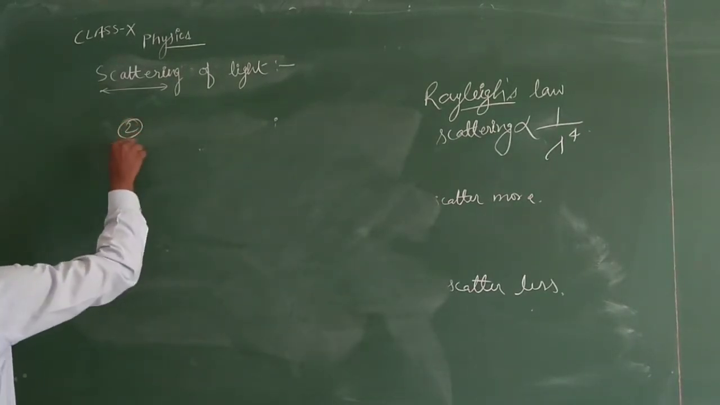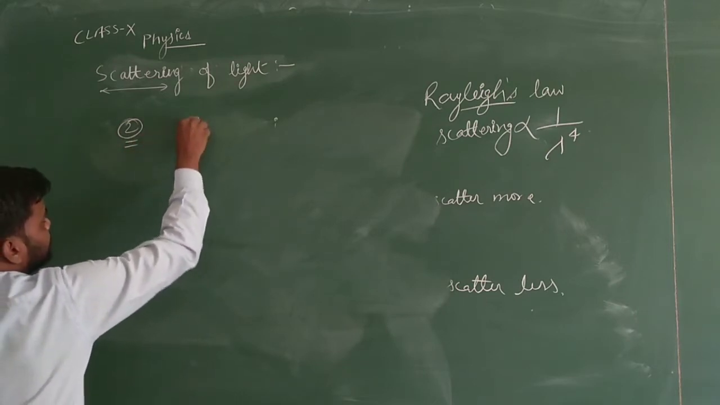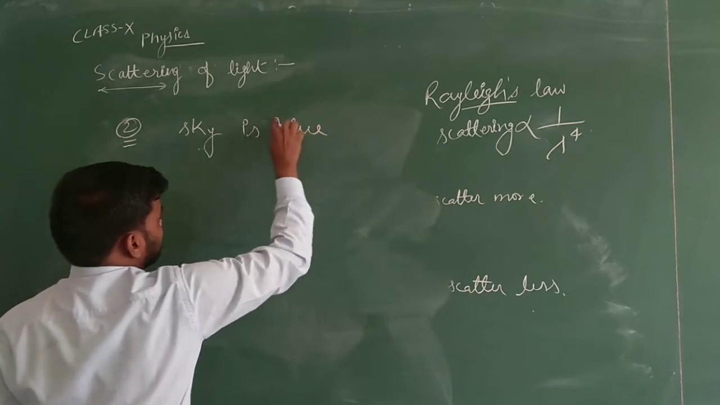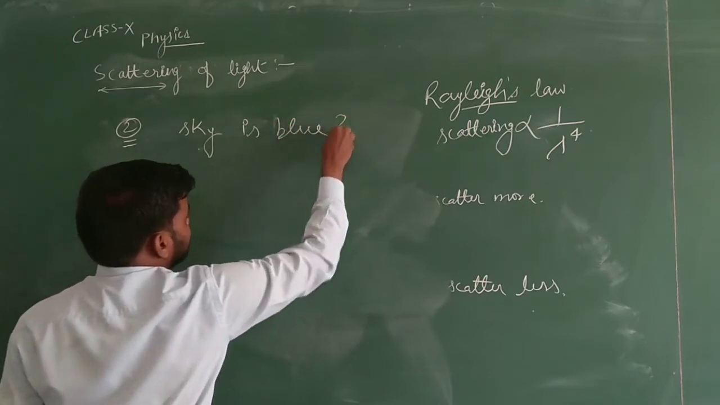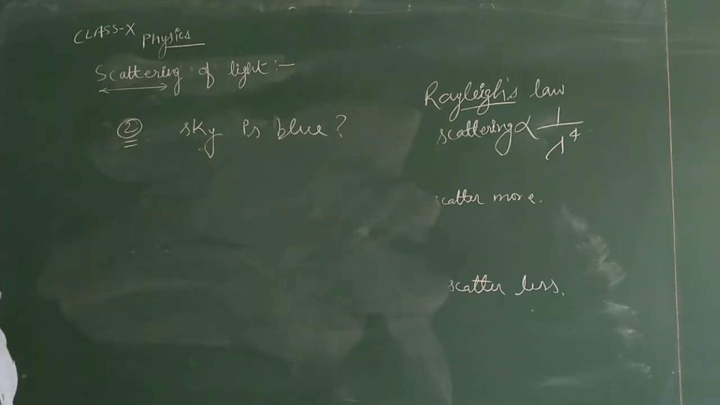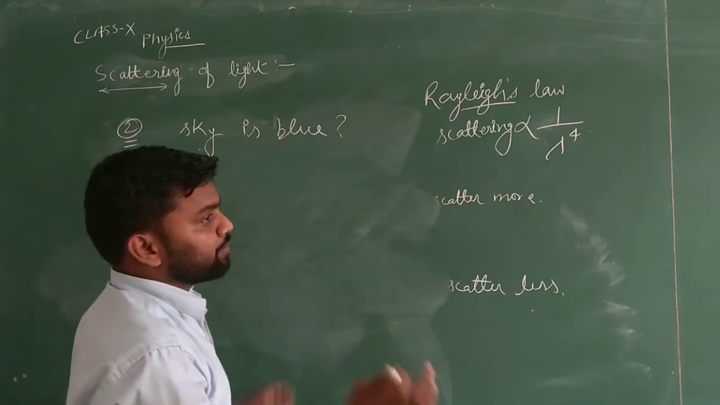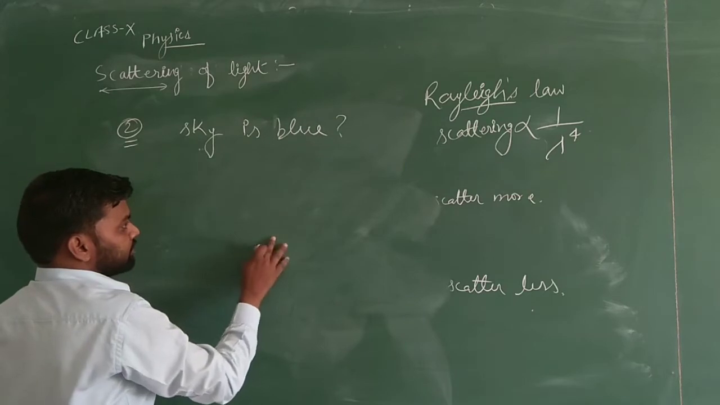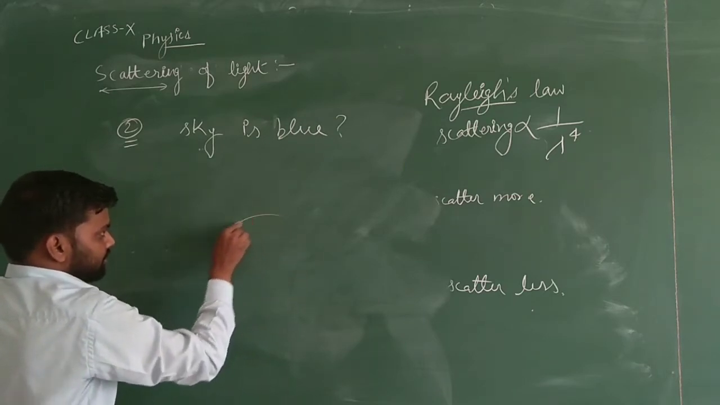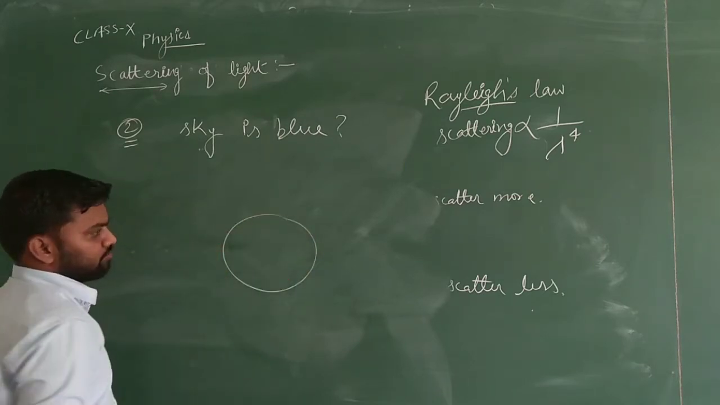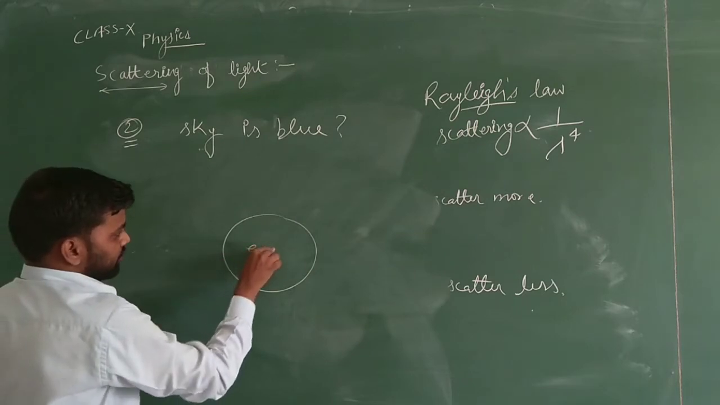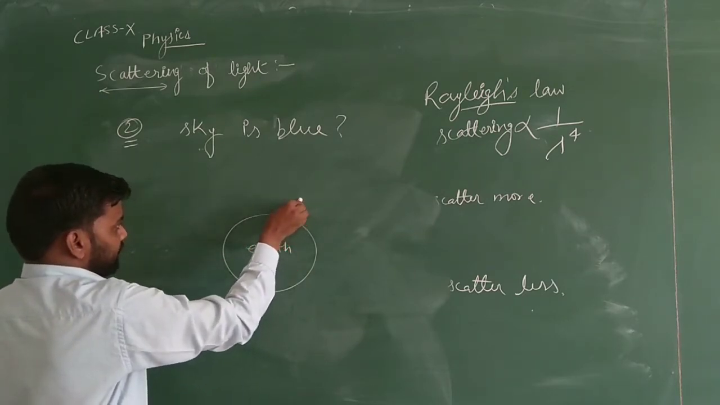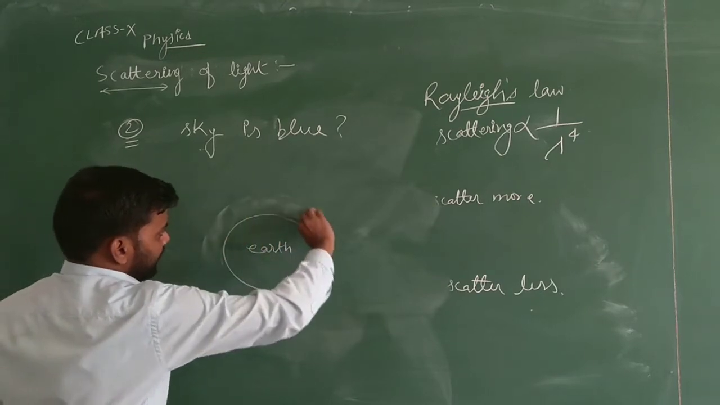The second application is, why is the sky blue? We can generally see that most of the time the color of our sky is blue. Now what happens in this case? It is our earth, and earth has an outer layer of atmosphere.